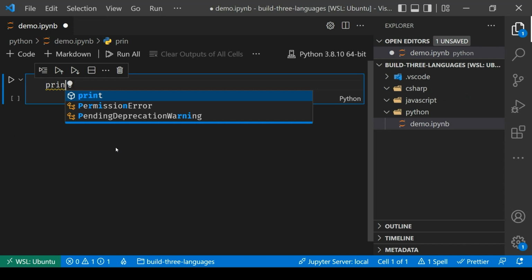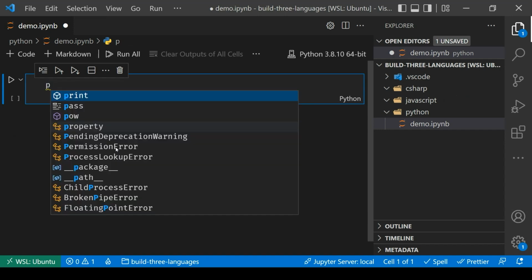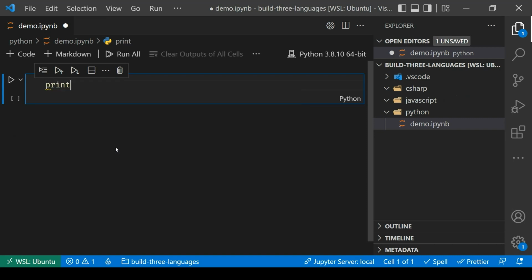Now you are going to notice here that Visual Studio Code is helping me out a little bit. The moment I start typing, it starts to try and figure out, hey, what are you likely going to be looking for? So when I start with the letter P there for print, it automatically gives me print up at the very top. And I could use a tab here to have it then auto-complete.